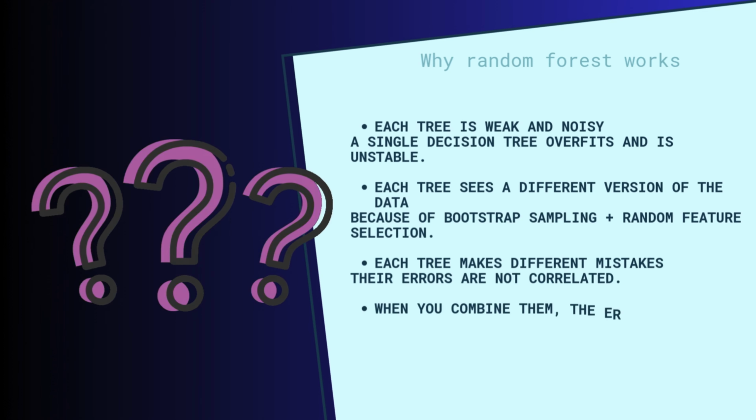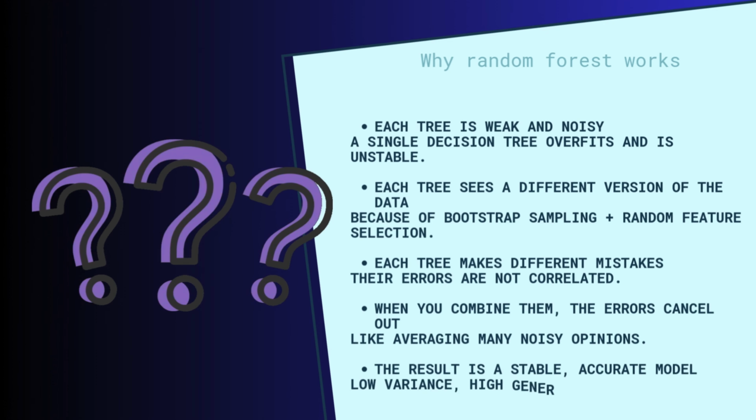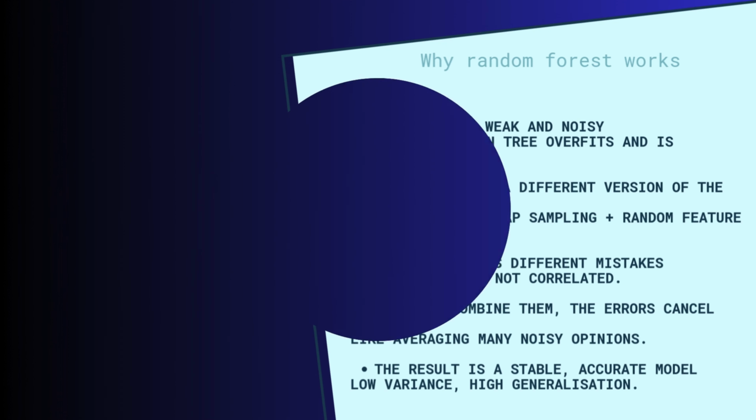But each tree sees a different version of the data because of bootstrap sampling and random feature selection. So each tree makes different mistakes. Their errors are not correlated. When you combine them, the errors cancel out, like averaging many noisy opinions. The result is a stable, accurate model with low variance and high generalization.